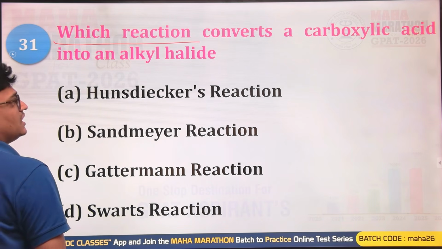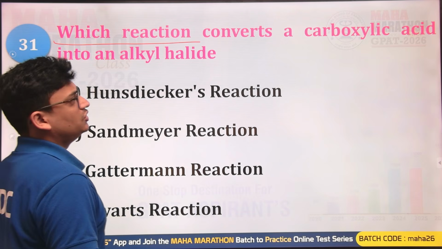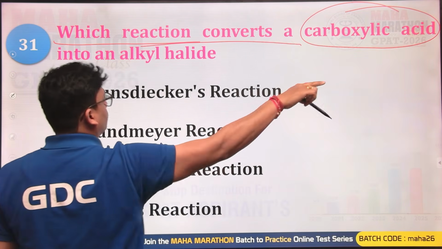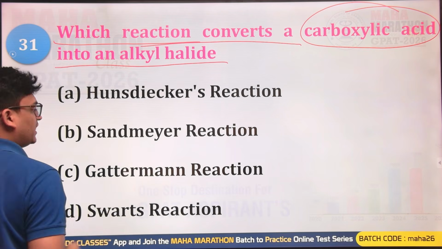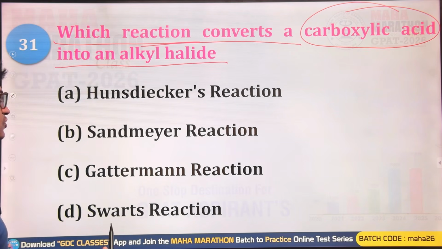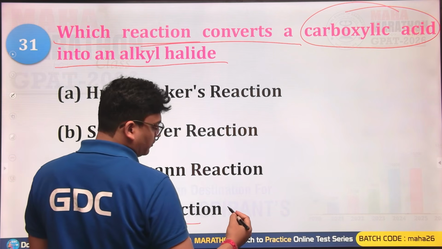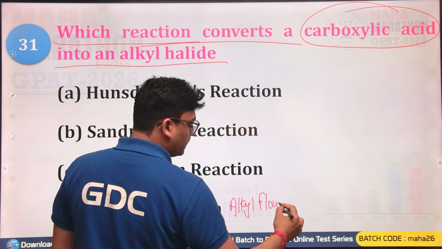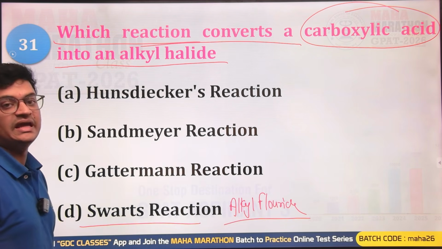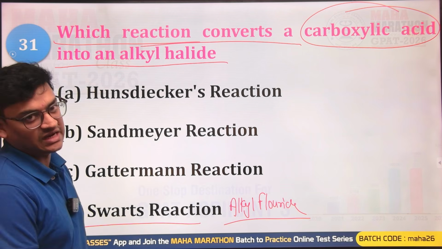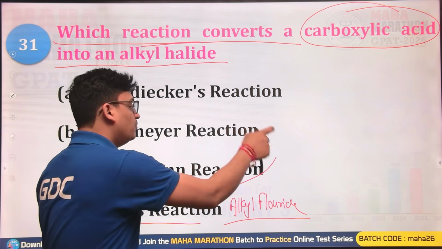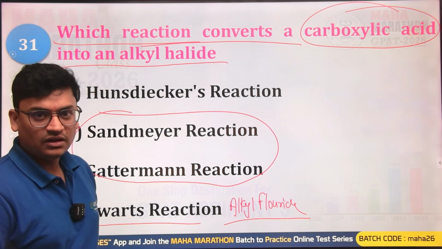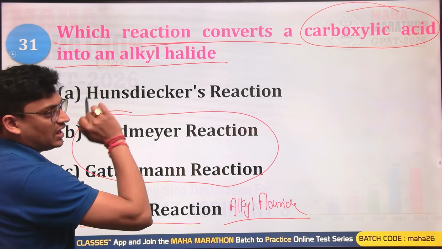Which reaction converts a carboxylic acid into alkyl halide? So here you are having any carboxylic acid. So which reaction converts carboxylic acid into alkyl halide? Hunsdiecker reaction, Sandmeyer's reaction, Gattermann's reaction, or the Swarts reaction. Swarts reaction is used for the formation of alkyl fluorides by a halogen exchange reaction with AgF. Gattermann as well as Sandmeyer, both of them utilize what? Aryl diazonium salt, and you are getting aryl halides.